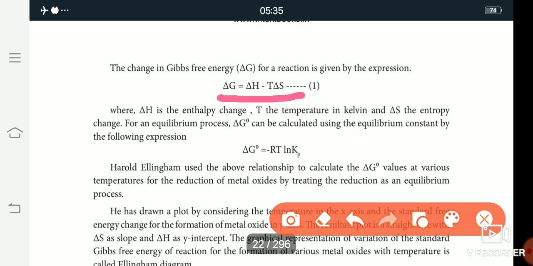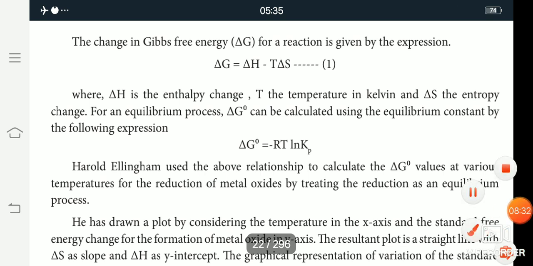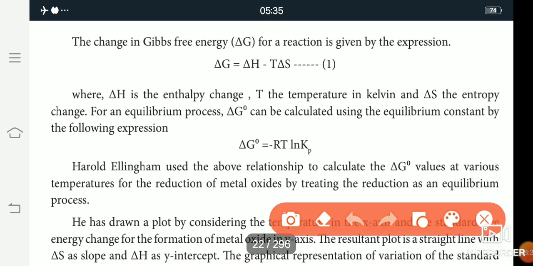Then delta H is the enthalpy change, T is temperature, and delta S is the entropy change. Delta S is a measure of the molecular disorder of a system.